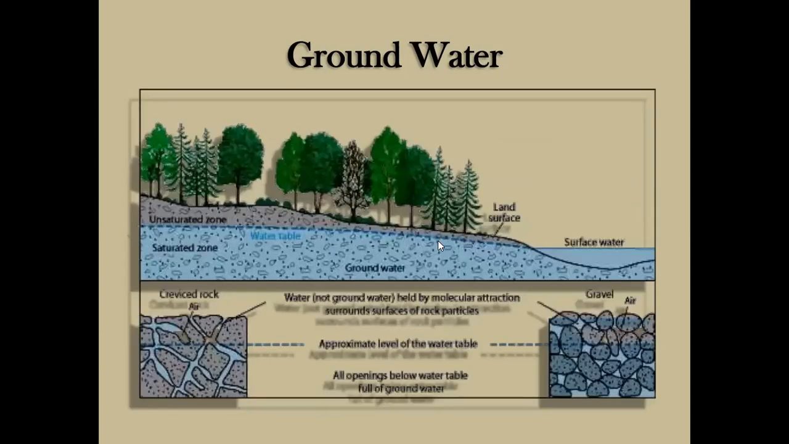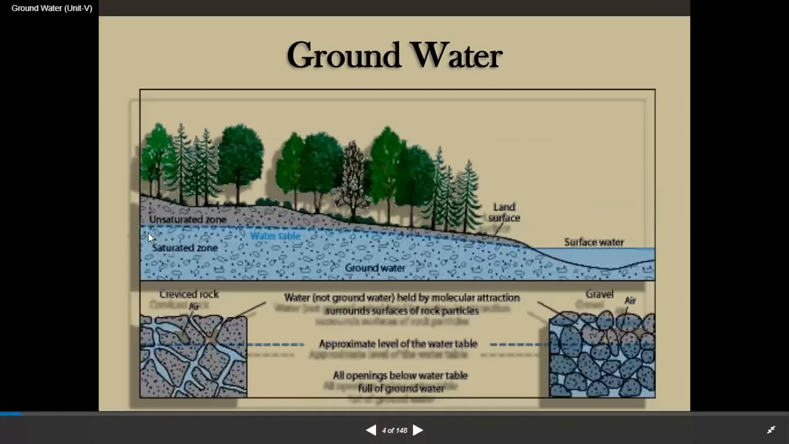Guys, here this is the surface of the earth. This is the unsaturated zone. This is the saturated zone. Beneath the earth, the water table is there. This is the surface of the water table. This is surface water, the land surface. Here are covered rocks, and here gravel and some other rocks are there.